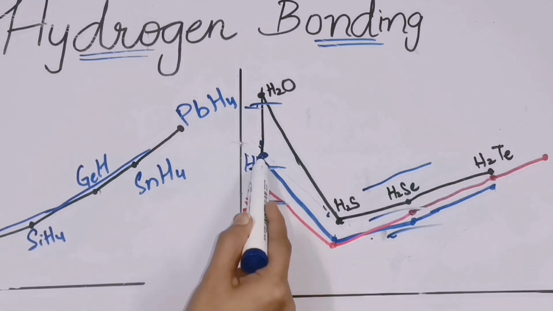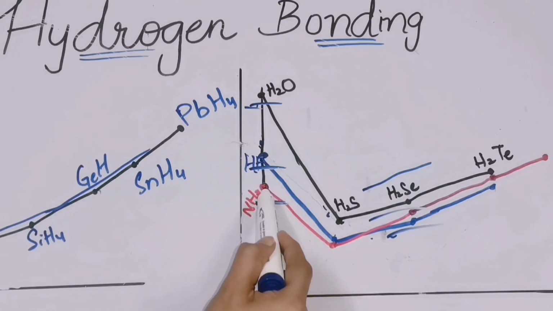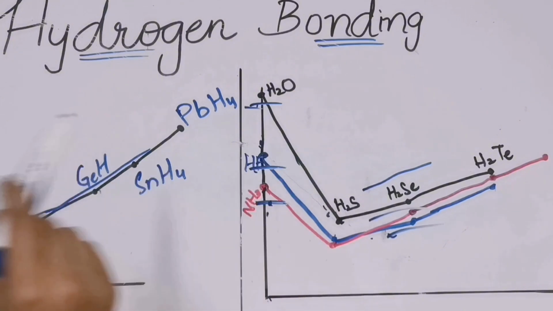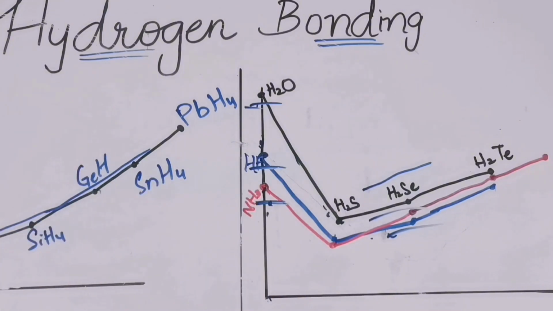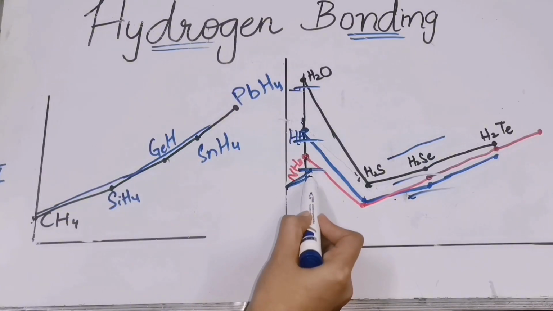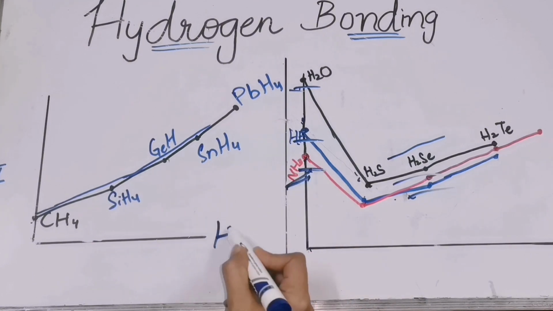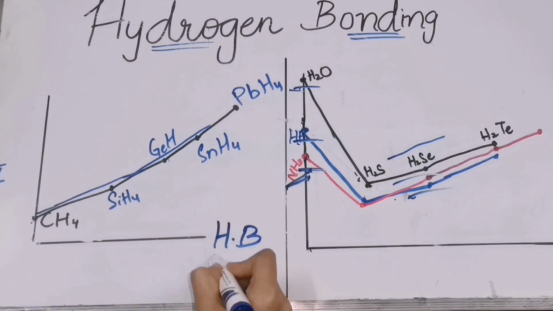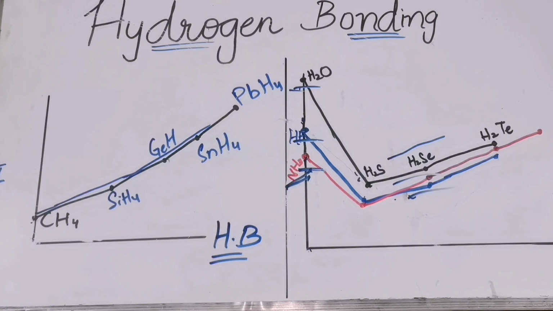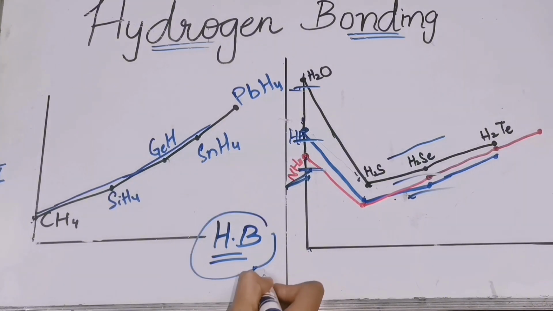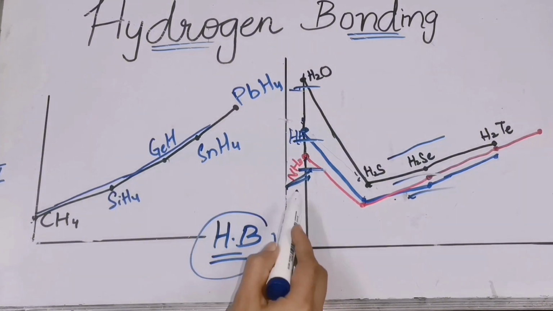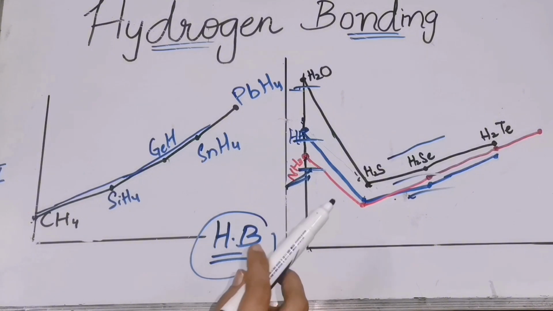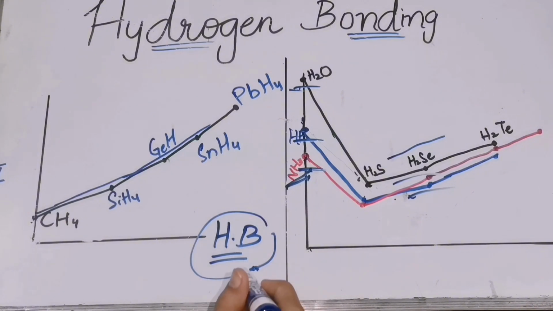So the first elements have very high boiling points compared to the other elements of the group. The reason for this very high boiling point was hydrogen bonding present between these molecules. In this way, they discovered the hydrogen bonding present in the first elements of group 5, 6 and 7.